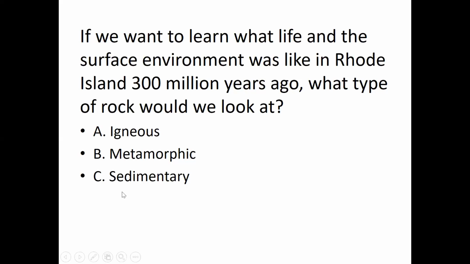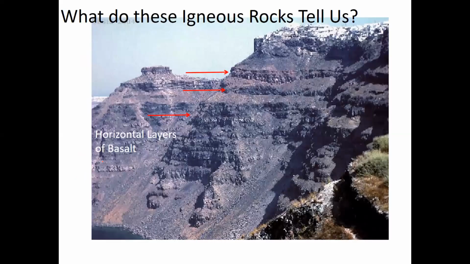And so also in those sediments can be buried organisms, and remains of organisms can be preserved as fossils in those sediments. The sedimentary rock tells us the most about what the surface environment was like and what life was like in the past. And that's why in historical geology, we pay really close attention to sedimentary rocks. A lot more attention to sedimentary rocks than the other two types, because they tell us the most about what was going on, what sort of environment was present in the past, and what was living on Earth in the past. But like I said, that doesn't mean igneous rock and metamorphic rock can't tell us anything.